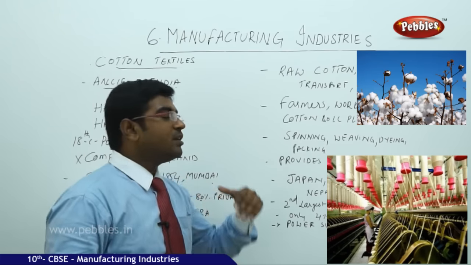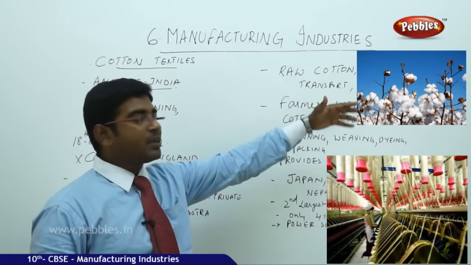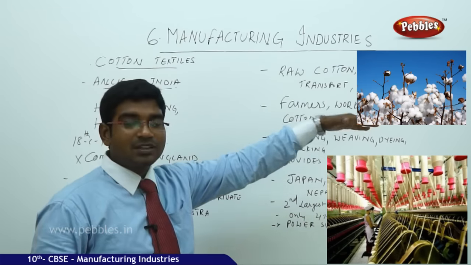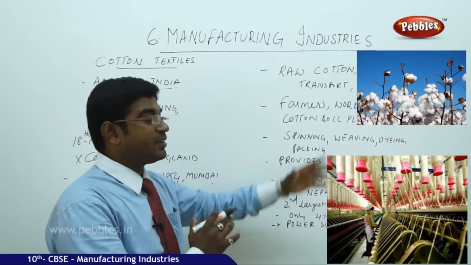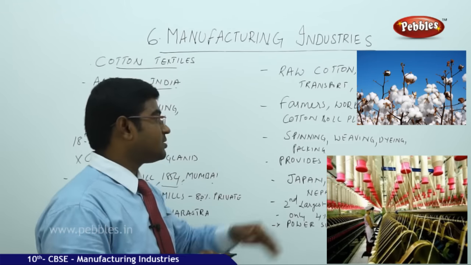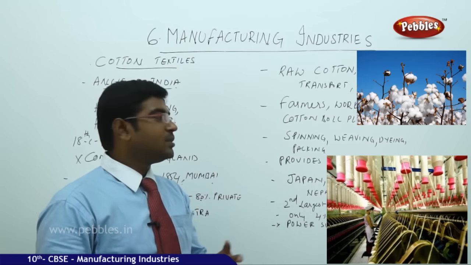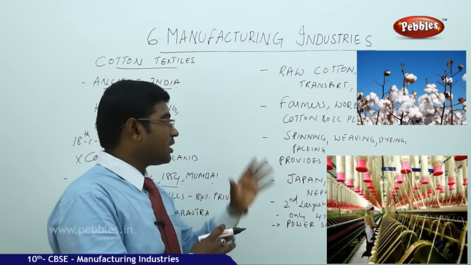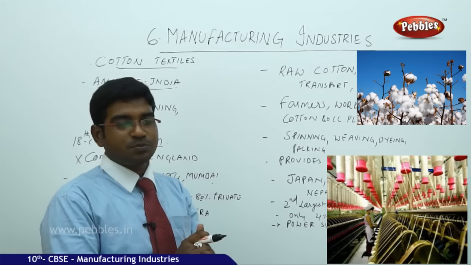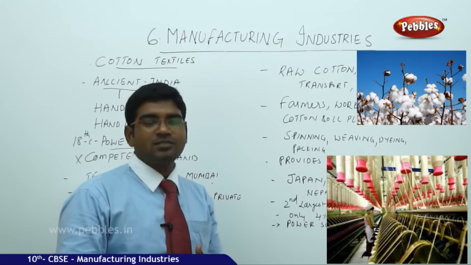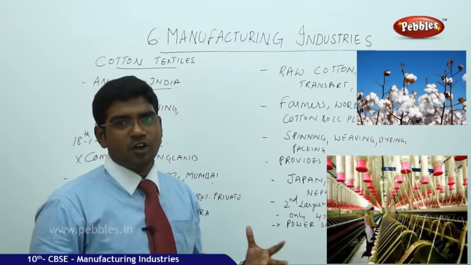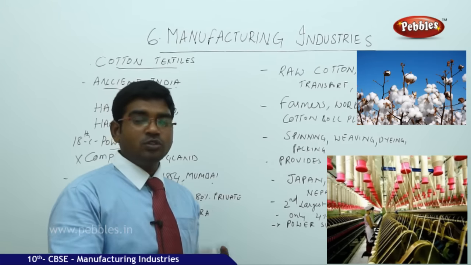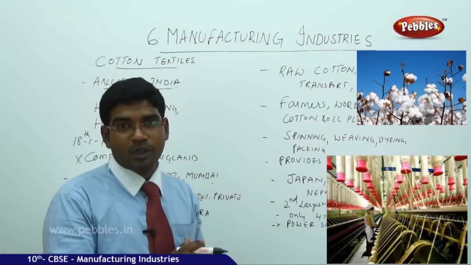We need farmers to do the farming, workers to work in the fields, cotton ball pullers, a special job which came only after the cotton mills got established, spinning to spin on the machines, weaving to do the cotton weaving, dyeing to put color, and packing the finished product. In this way it has provided many kinds of occupations which were not known to Indians till that time, even though they did not know that it could give them employment.